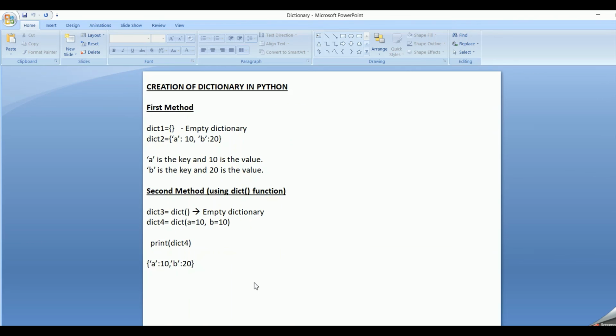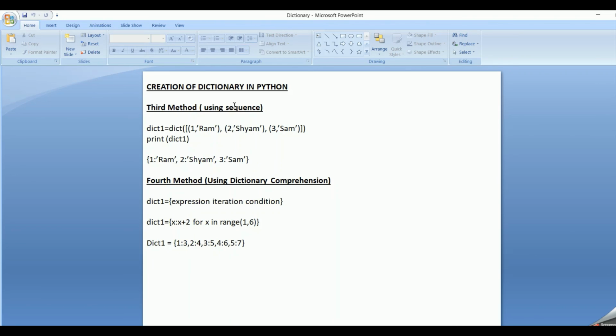So friends, hope it is clear for you. The first method is by using curly braces. Second, by using the dict function. Third method is by using a sequence, that is tuples and list. And the fourth one is by dictionary comprehension.